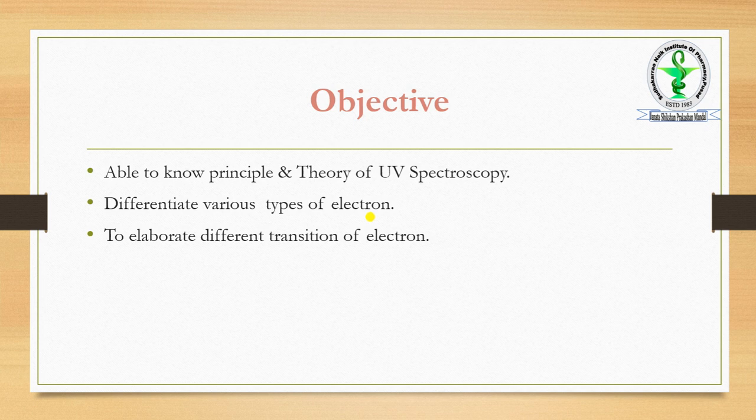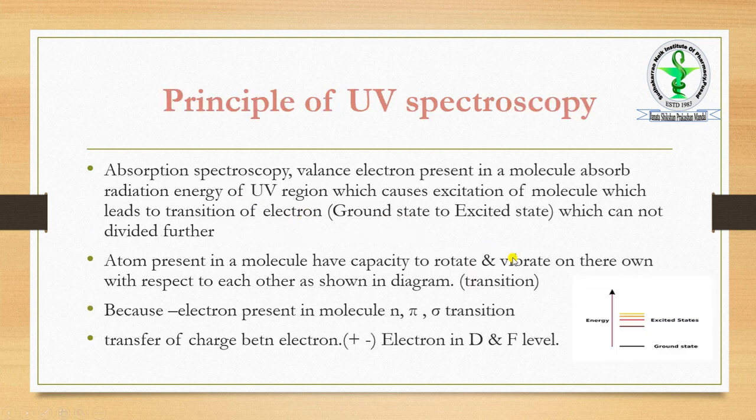As we already know, UV is an absorption type of spectroscopy. Absorption means what? When we pass certain radiation, the electrons present in that molecule absorb that radiation. As shown in this, it is an absorption spectroscopy. The valence electrons present in a molecule absorb radiation energy of the UV region.